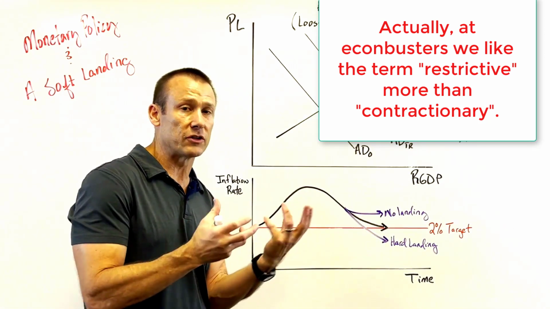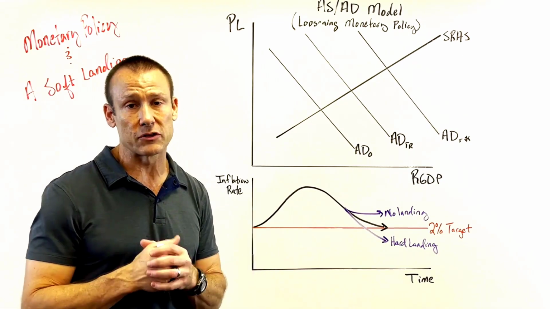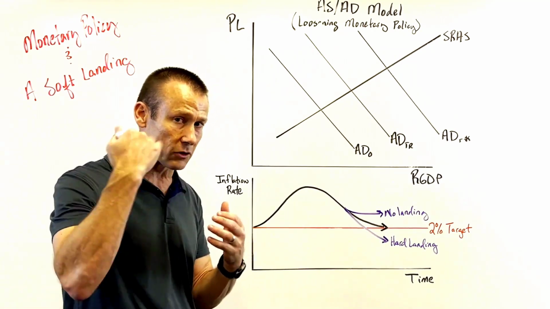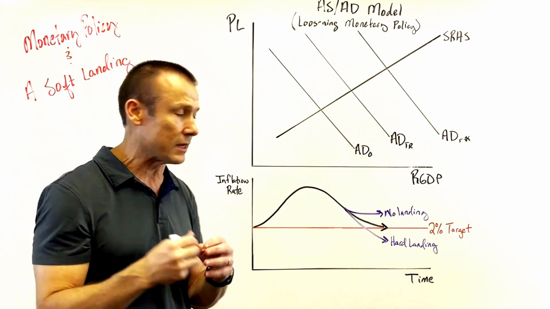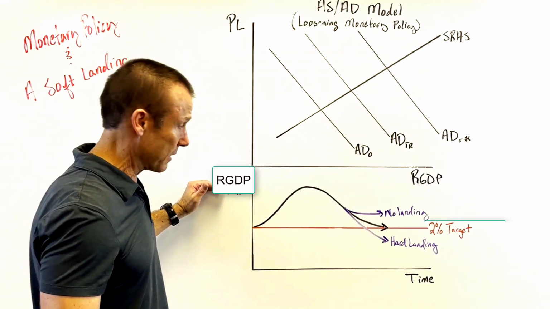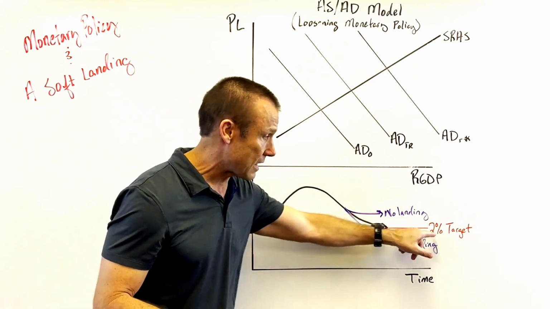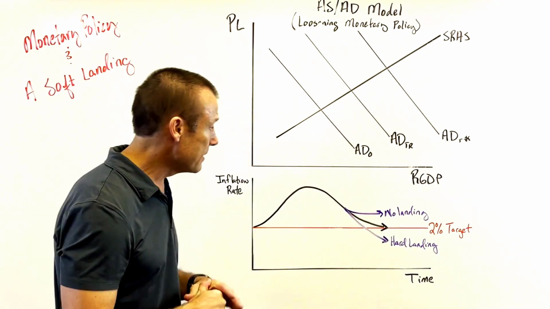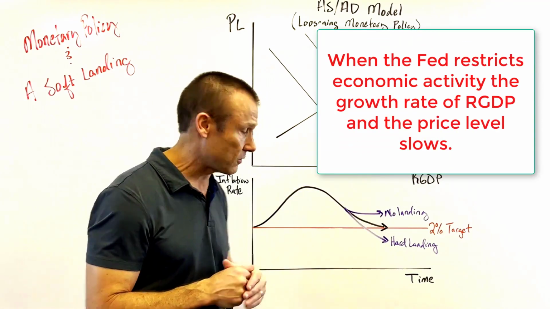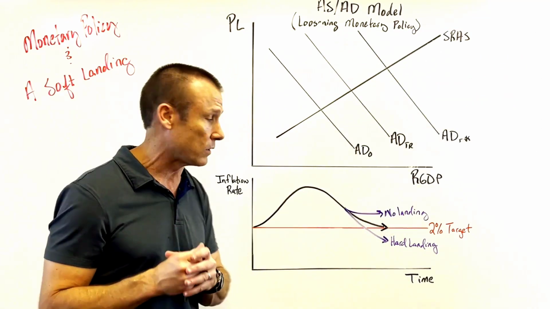But I decided to change it to the inflation rate, okay? One, in this last episode of disinflation, we didn't really have a contracting real GDP. But we still have the same idea. And I want you to, in your own mind, go back and forth between thinking of this as a real GDP situation, so real GDP being measured and trying to land it right on that potential GDP, or just the inflation rate, where the red line is now the inflationary target of the Fed. And again, you still have the no landing, where the economy reheats and the inflation rate stays high, okay, where it could move sideways for a little while and then potentially even move back up. That's the no landing situation.